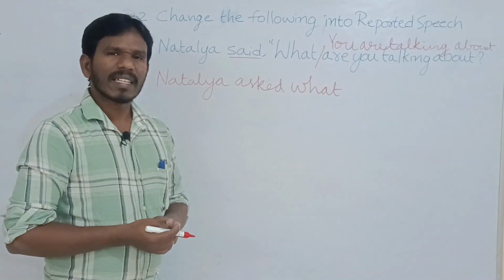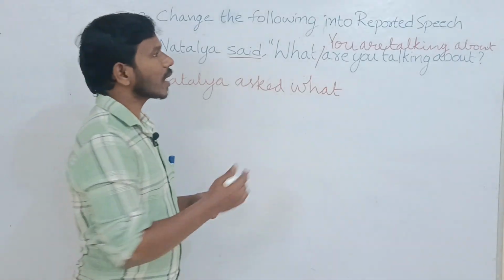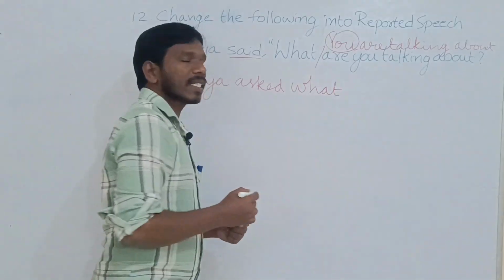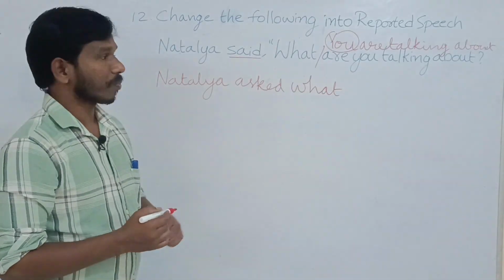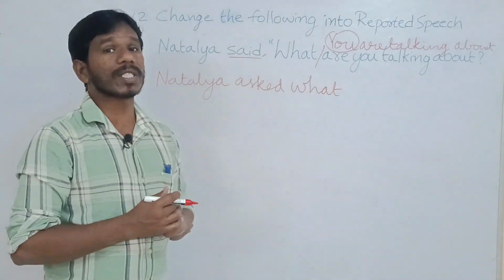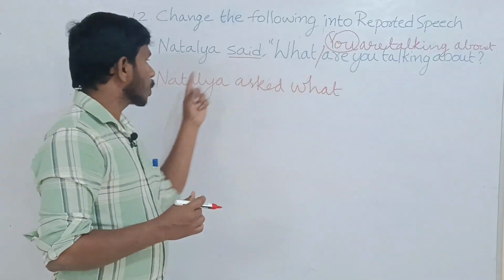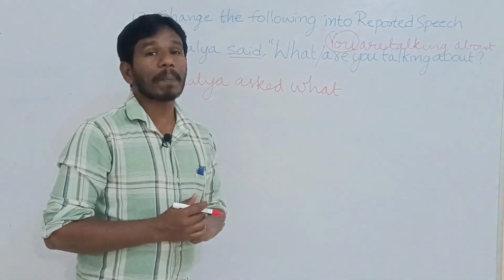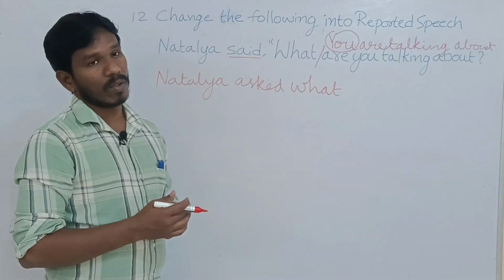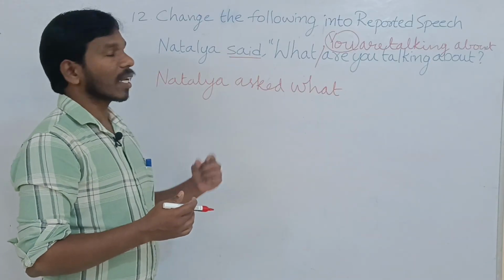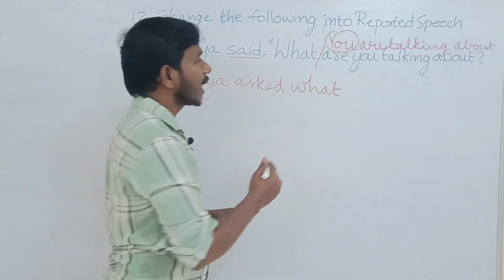Now we can apply the same rules that we applied for an assertive sentence. See here, you is a second person pronoun. If a first person pronoun is used, it should change according to the speaker. But here a second person pronoun is used, so it should change according to the listener. We know whom Natalia is speaking to. So you changes into he.